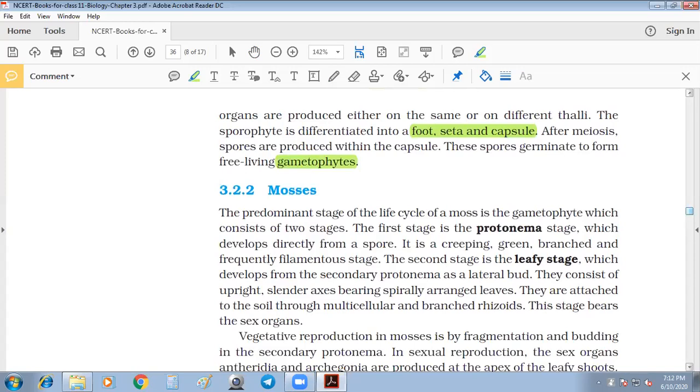It also has the sporophytic divisions, which are foot, seta and capsule. In the case of Anthocerotopsida, they are not completely dependent on the gametophyte because they are semi-parasitic, because this sporophyte is also photosynthetic.